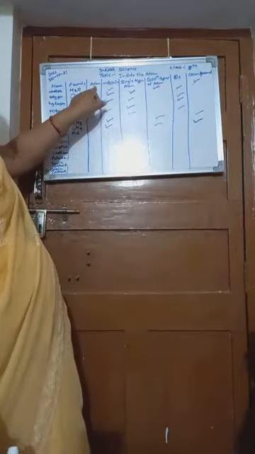Next is argon. What is the formula for argon? Who will tell me the spelling of argon? ARGON. And the formula is Ar. We have to check here whether it is atom or molecule. It is an atom because it consists of only one atom. Therefore, it is an atom.